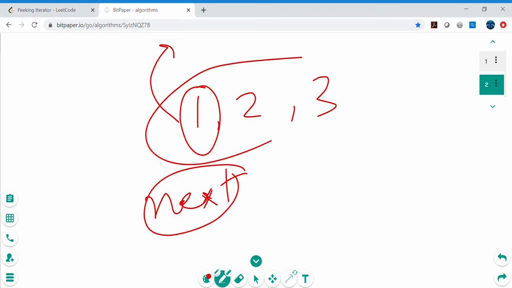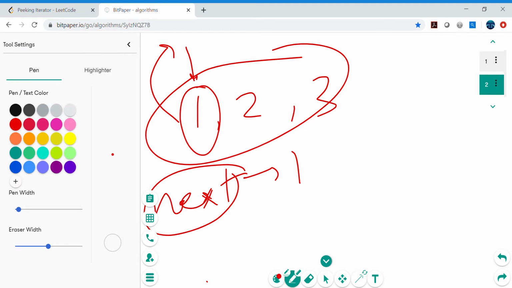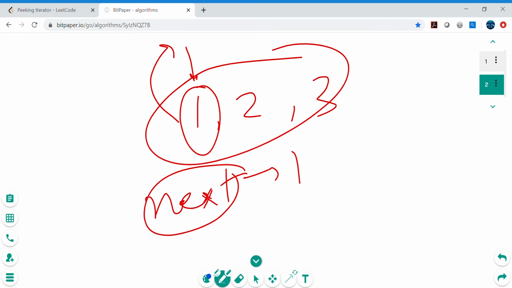So this was the diagram. So one, and then we will call next, so the one we will be returning, this next will return 1, but what it will do, the next method will move the pointer to the next element 2.